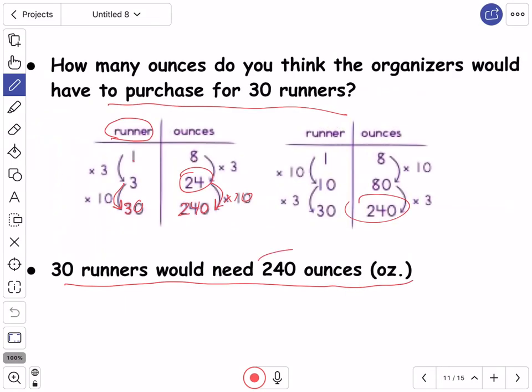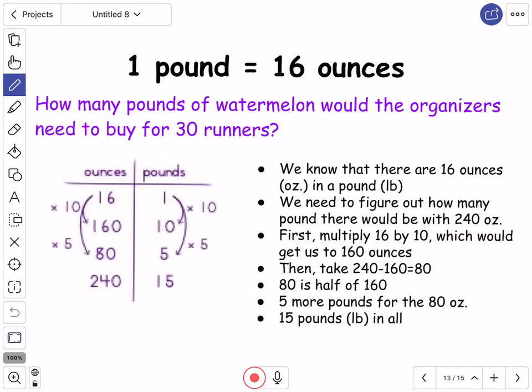We're using these tables a lot and they're very helpful. We know from before that they need 240 ounces for 30 runners, right? So now we need to use this information when we go back to this chart. Notice how we're putting that 240 ounces. If there are 16 ounces in 1 pound, we're trying to figure out how many pounds are in 240 ounces. So we know that there are 16 ounces in 1 pound.